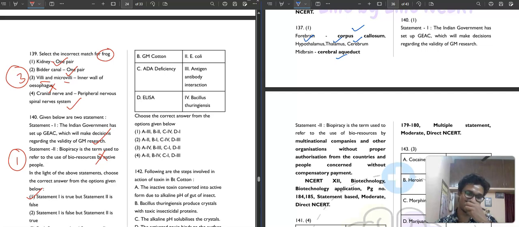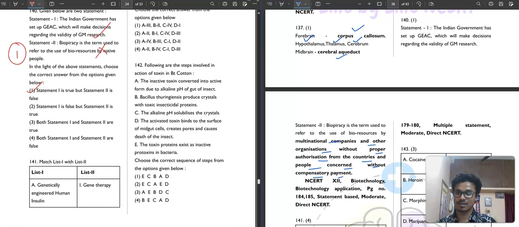Because what is biopiracy? Biopiracy means the use of bioresources by MNCs, multinational companies, and other organizations without proper authorization from the countries and people concerned, without compensatory payment, like this. Okay, so first option is your correct answer.